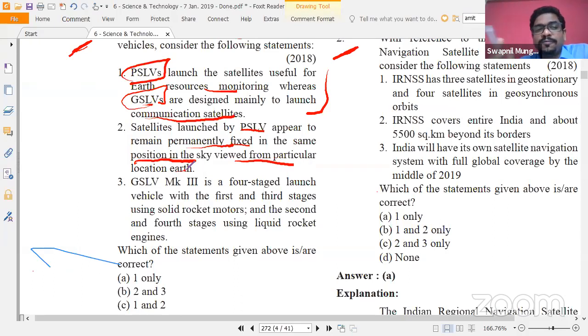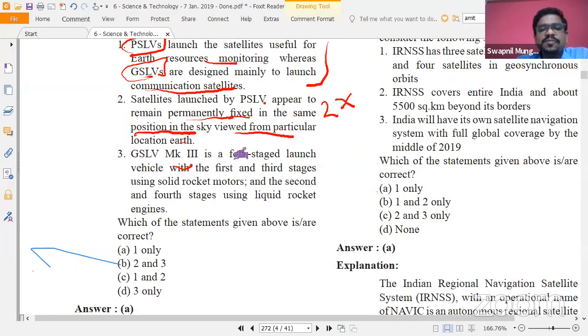If you know the full form of GSLV, it is Geosynchronous Satellite Launch Vehicle, and in the name itself there is the mention of geostationary, which signifies that it remains permanently fixed at a particular position. So it is GSLV, not PSLV. That's why the second option becomes wrong directly. Third option: GSLV Mark III is a 4-stage launch vehicle. No, it is not a 4-stage launch vehicle. It is a 3-stage launch vehicle. So this option also becomes wrong.